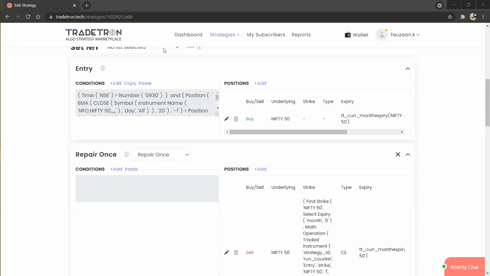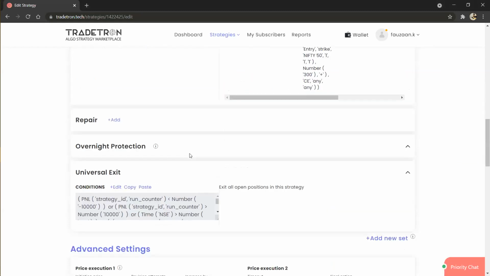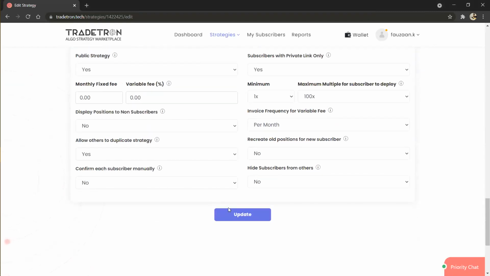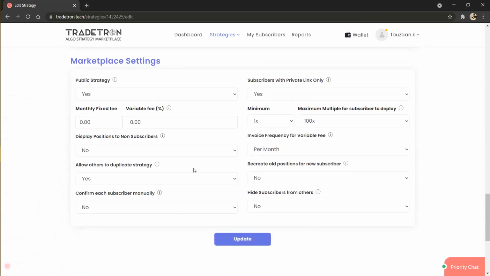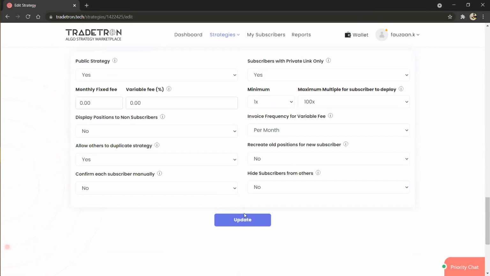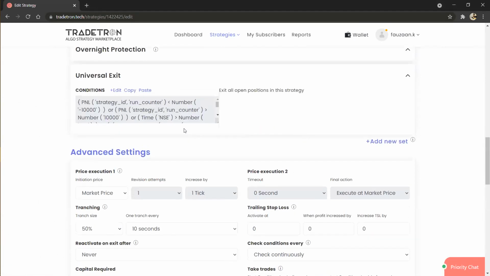So one user is asking, sometimes while editing, the paste option is not available. In that case, what you can do is, whenever the paste option is not available, you can simply click here on copy, okay, and just scroll down and click on the update button. As soon as you click this update button, or create button in case of first time creation, it will be a create button. Now it is coming as update. As soon as you press the create or update button, the paste option will be available.